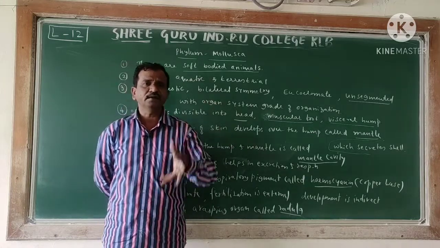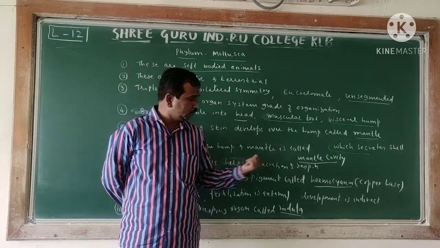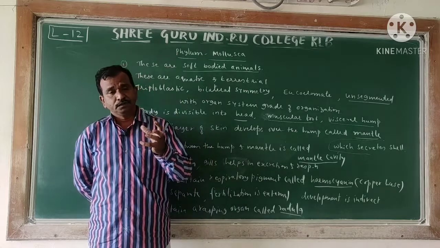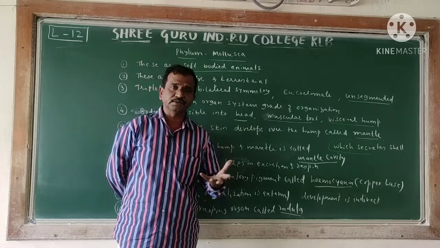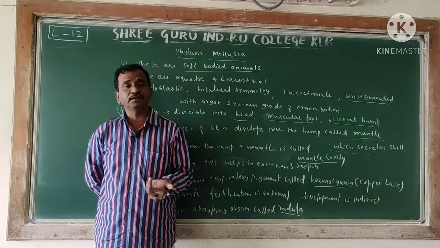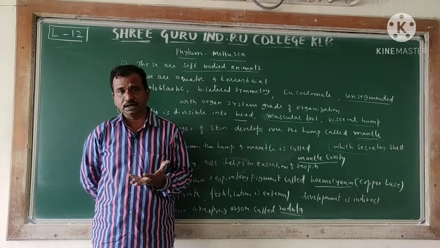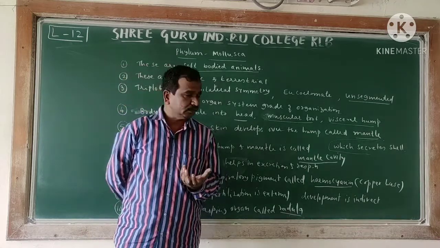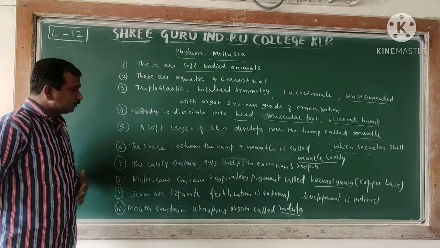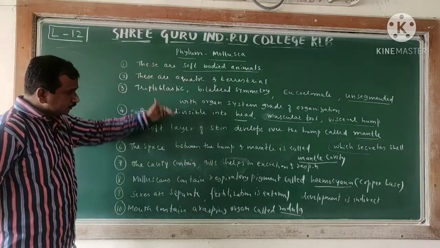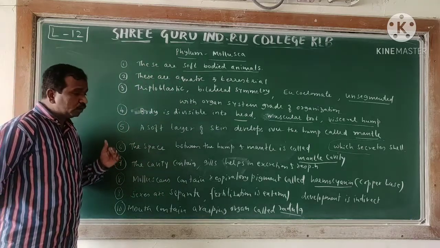So like that, protective measures are found in the sepia or the loligo. The octopus is normally called a devil fish. It does not have a shell, but powerful arms are there. Octo means eight, so they have 8 arms. The remaining characters are similar in this region. So these are the characteristic features that we have observed in the case of the molluscans.